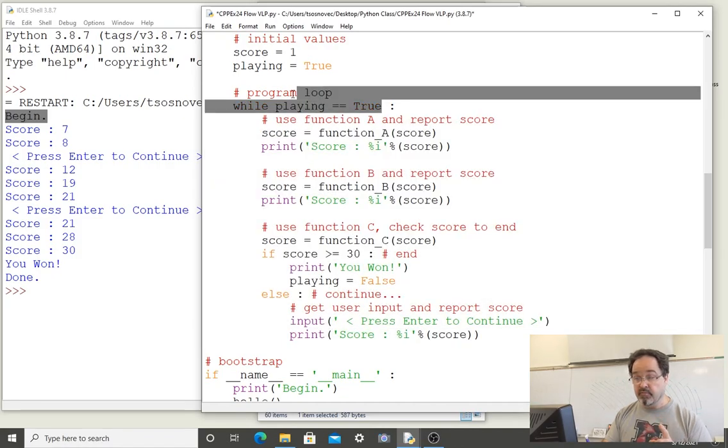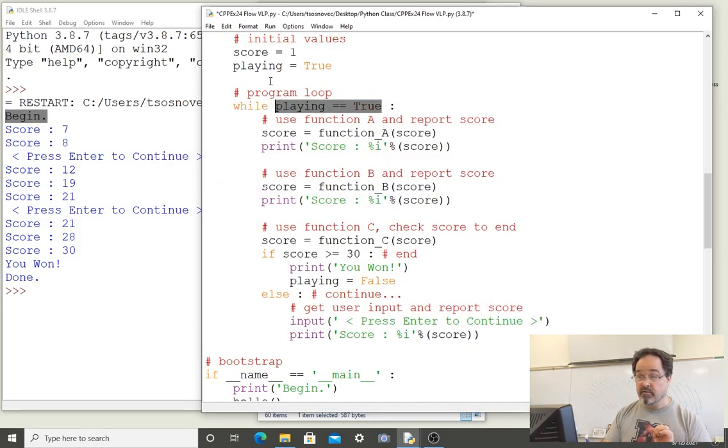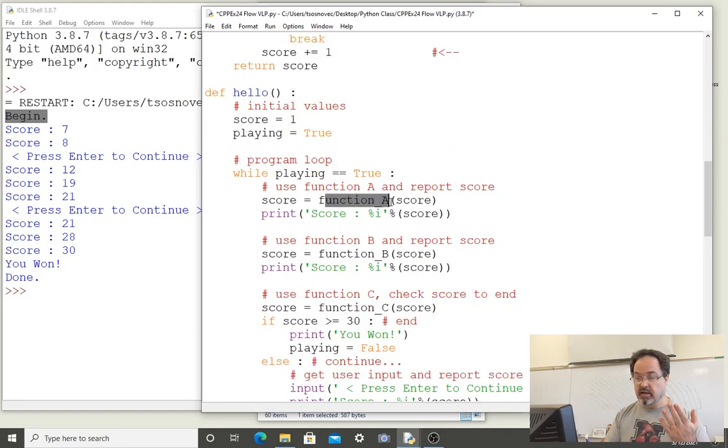But playing is a variable recognized in this namespace that has a value of true. So this condition of the while loop evaluates to be true, which means that we start its code block, which is a comment. And then score is a variable that is going to be defined. But since score was already defined up here, this is a reassignment. It's a reassignment to a function call. So the flow of the program will go to the function A.